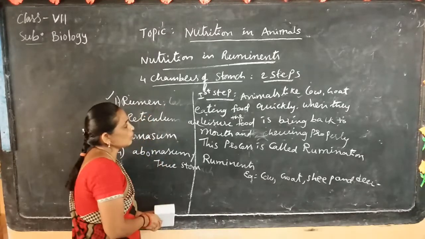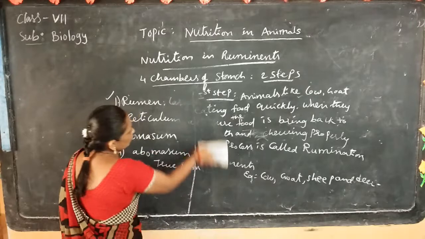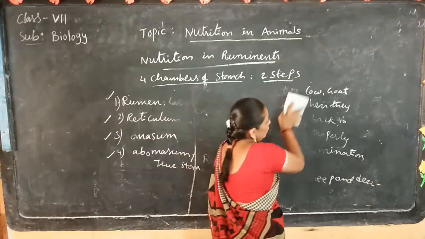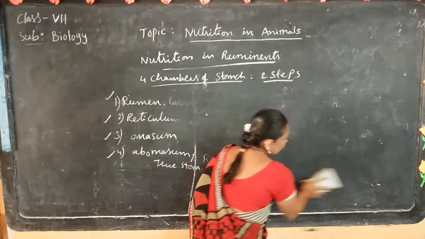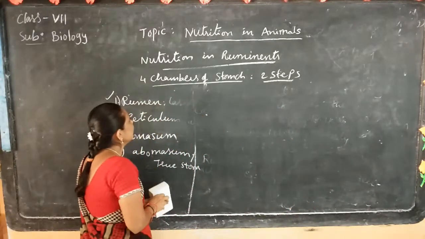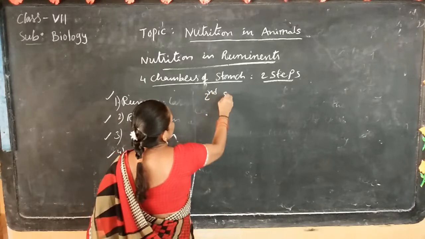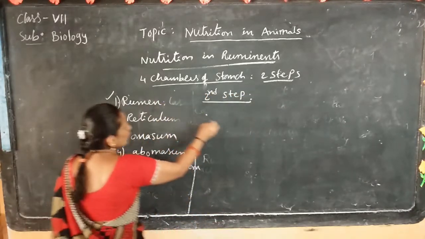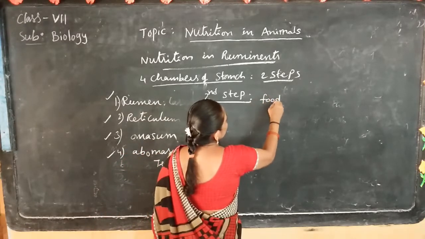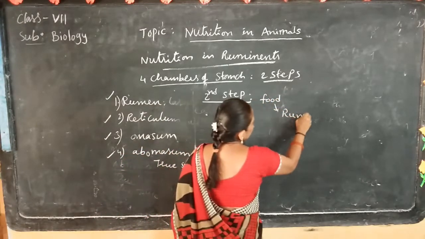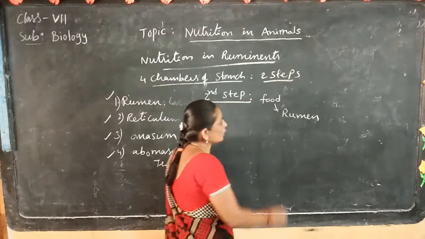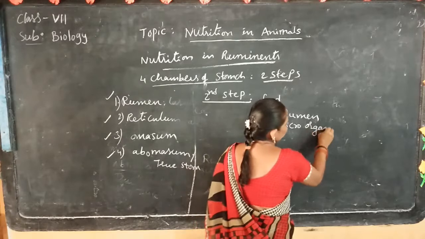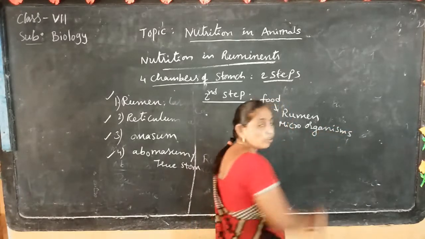Okay. Next we discuss the second step. The animals take food, and it enters the rumen. The rumen has some microorganisms.